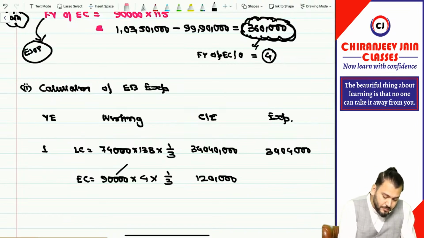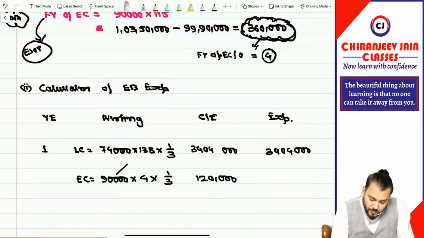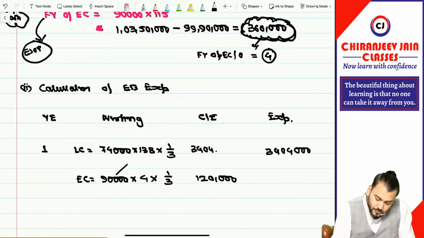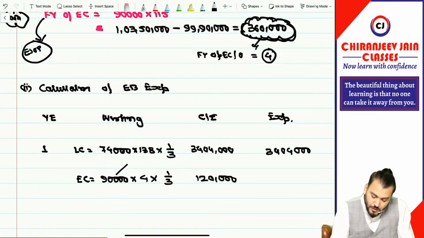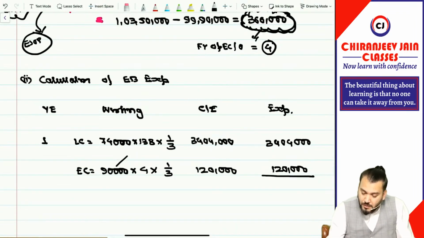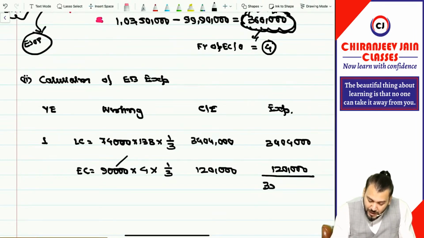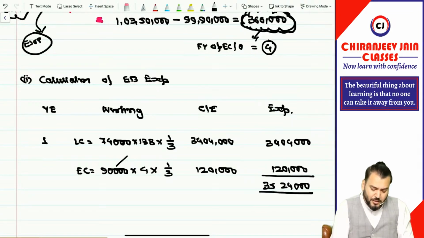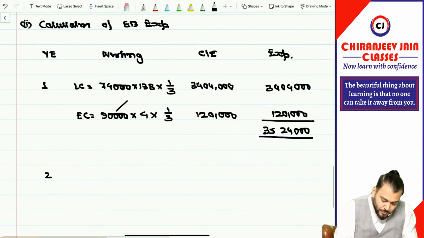And the liability expense will remain the same, 34 lakh 4,000. Correct? 34 lakh 4,000, and this will be 1,20,000. You can total it if you want to total. It will be 34 lakh 4,000 plus 1,20,000. How much is this coming? 35 lakh 24,000. This is the expense of the first year. Now you can continue with year 2.